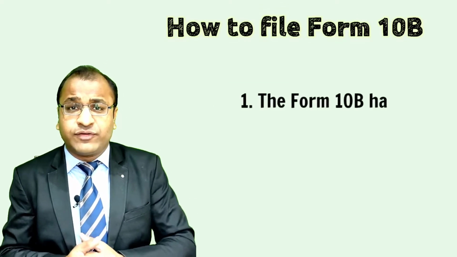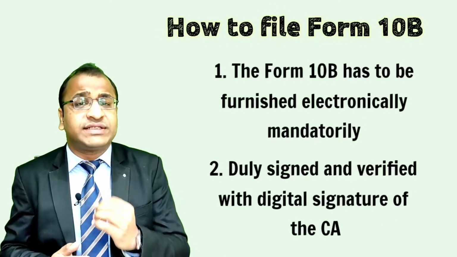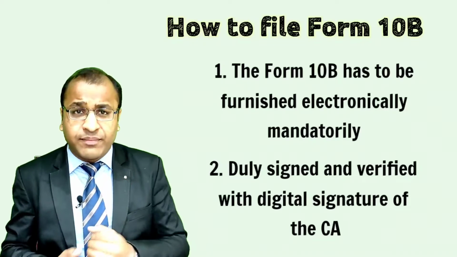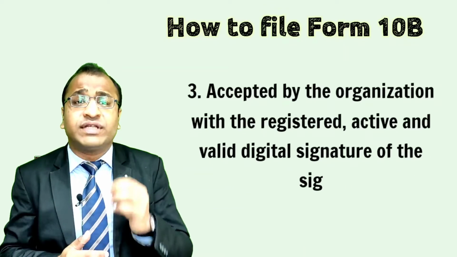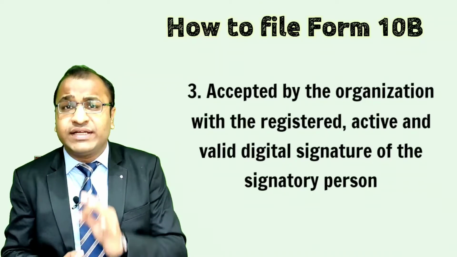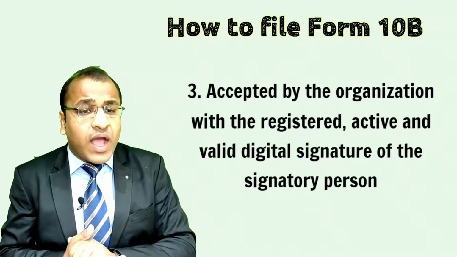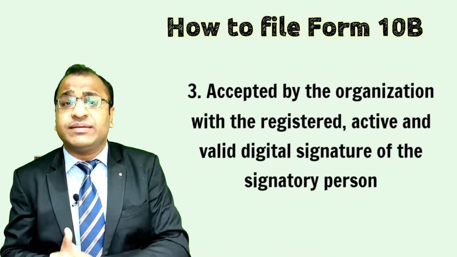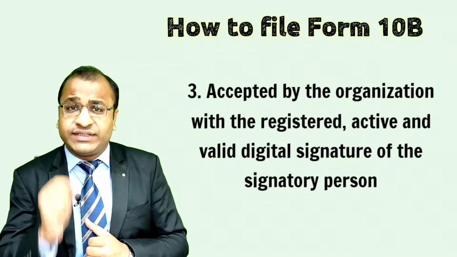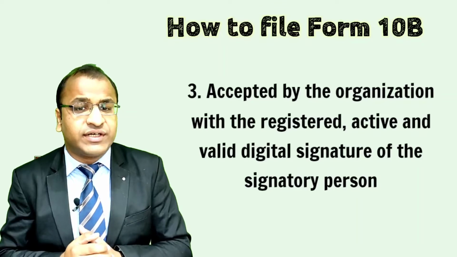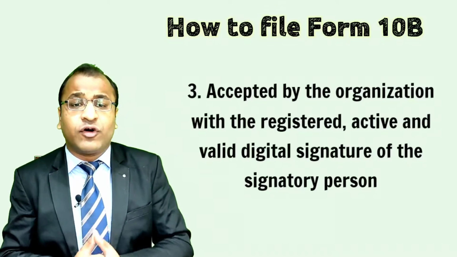Form 10B has to be furnished electronically, mandatorily, duly signed and verified with the digital signature of your chartered accountant. Remember, after it is uploaded by your CA, it needs to be accepted by the organization with the registered, active and valid digital signature of the signatory person added as key person, and only then shall the form be deemed to be filed.